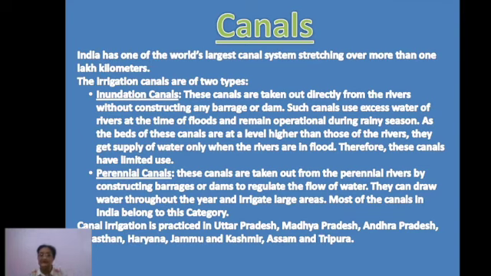Now, what is an inundation canal? These canals are taken out directly from the rivers without constructing any barrage or dam, right? Such canals use excess water of the rivers at the time of floods. During floods, during the rainy season, what happens? The rivers overflow, right? They have a lot of water. So that extra water is taken through these inundation canals to the fields. And because they use extra water, especially during the rainy season when the rivers are in flood, they provide water only during a certain period of time.